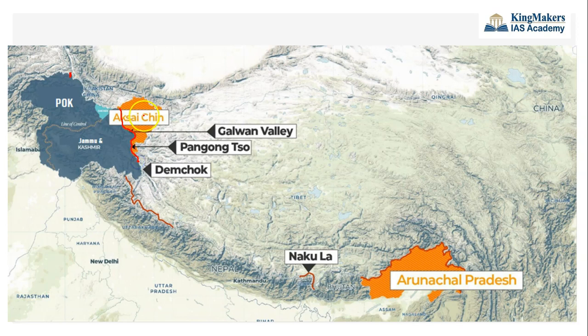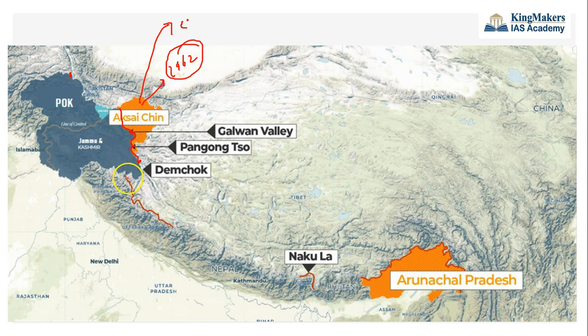China has occupied this region after the 1962 Indo-China war, and from that time onwards this orange region has been under the control of the Chinese administration. This is the line of actual control. So the western sector consists of the India-China international border, then the line of actual control, and then again the India-China border. This is how the western sector is designed. Presently, India claims this entire Aksai Chin region, but China administers Aksai Chin, and this is the border area, and in this border area only we now have this severe face-off.